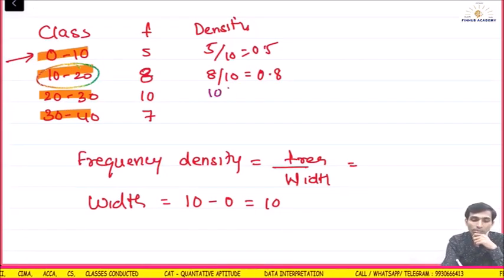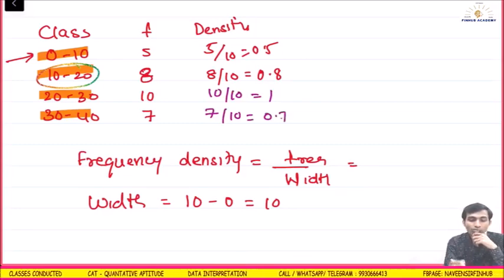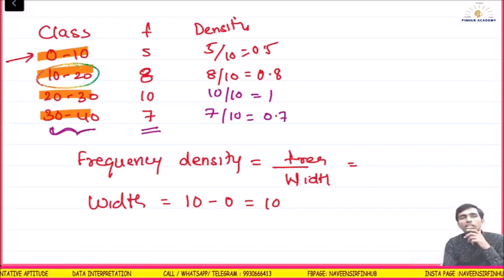So you know this, 10 upon 10 will be 1 density, 7 upon 10 will be 0.7, okay, density. What I did, I divided the respective frequency by the class interval, or width of the class, right?